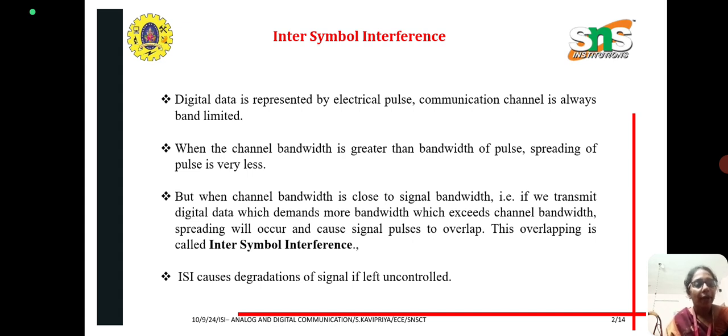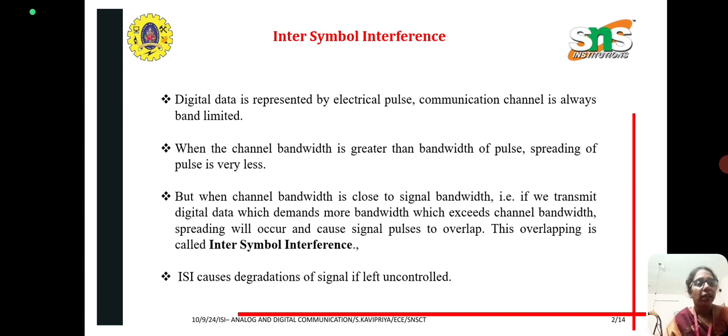When the channel bandwidth is greater than the bandwidth of the pulses, the spreading of the pulses will be less. But when the channel bandwidth is close to the signal bandwidth, that is, if we transmit digital data which demands more bandwidth, which exceeds the channel bandwidth, then the spreading of pulses will occur, which causes signals to overlap with each other. This overlapping we call intersymbol interference.